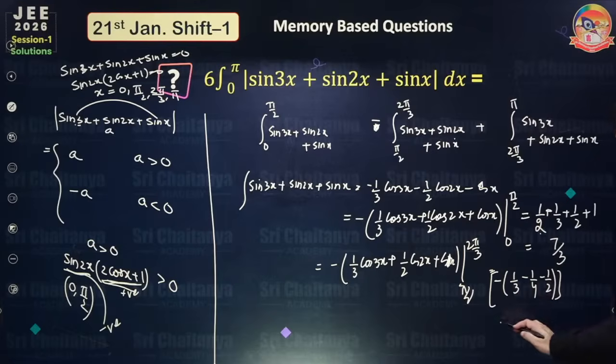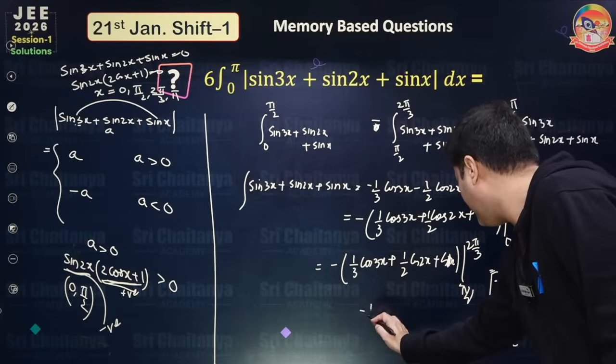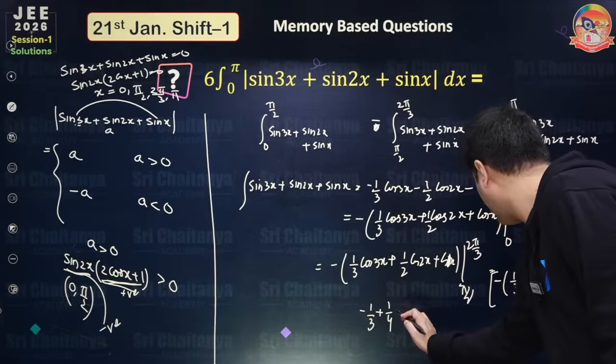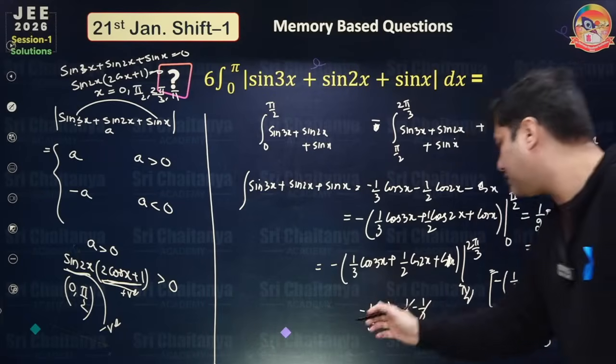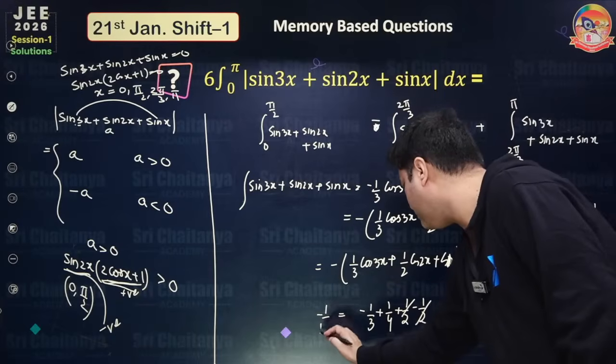And minus again, then put pi by 2 here, so minus minus becomes plus, pi by 2 you put, 0, this again minus half, that's it. So the final answer is minus 1 by 3 plus 1 by 4 plus 1 by 2 minus 1 by 2. So 1 by 4 minus 1 by 3 is minus 1 by 12.